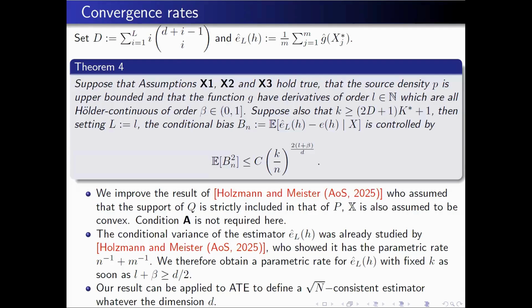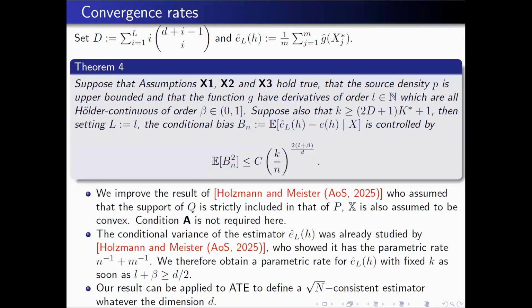It depends on the number of derivatives of the regression function that you have to estimate. If you assume a suitable regularity on the regression function, you can have the parametric rate at least if the regularity is larger than half the dimension. So you recover the parametric rate of convergence in this case.